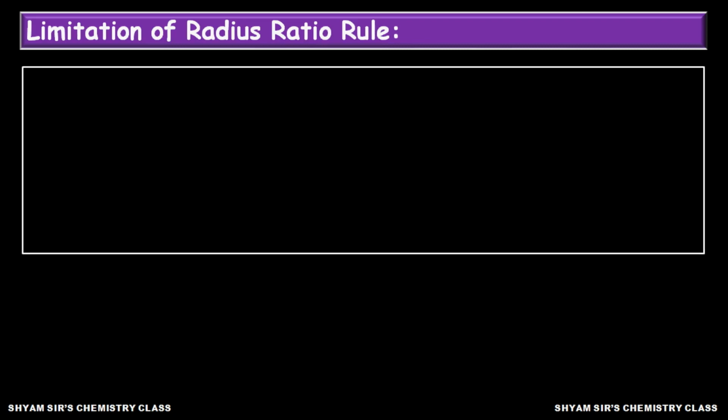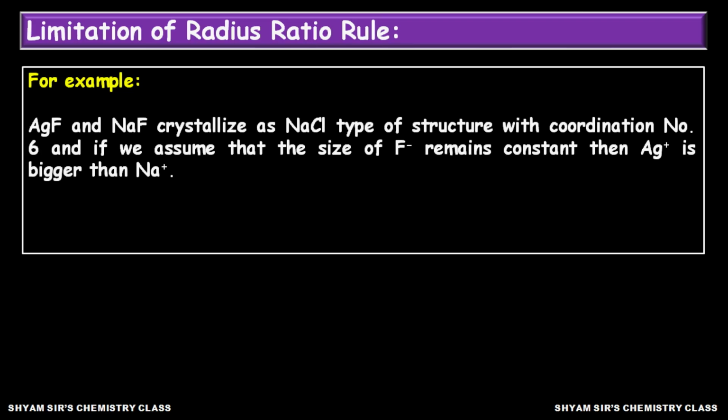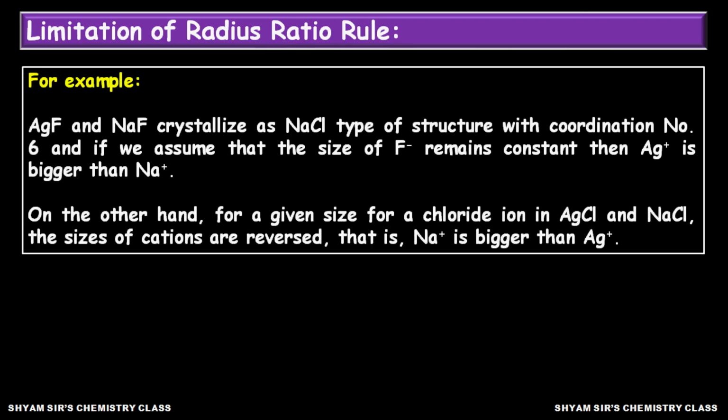See, one example I have shown here, that is silver fluoride and sodium fluoride. They crystallize out in NaCl type structure and their coordination number is 6. Now if you assume that the size of F minus remains constant, then Ag plus is bigger than Na plus. On the other hand, when given the size of a chloride ion in AgCl and NaCl, the sizes of cations are reversed, and in this case sodium ion is bigger than Ag plus.